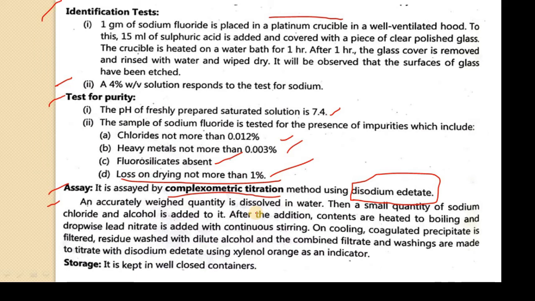Yes, this is your process. You will get a color change in the solution. Then from the burette reading, you calculate the assay of your sodium fluoride.